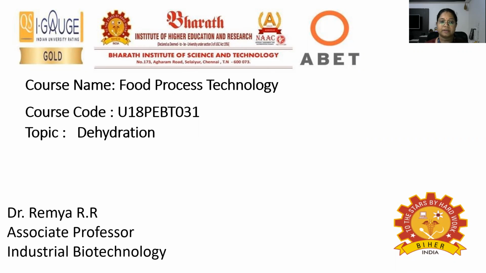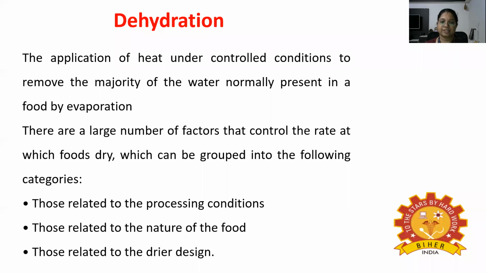Today's topic is about dehydration. Dehydration is defined as the application of heat under controlled conditions to remove the majority of water normally present in a food by evaporation.